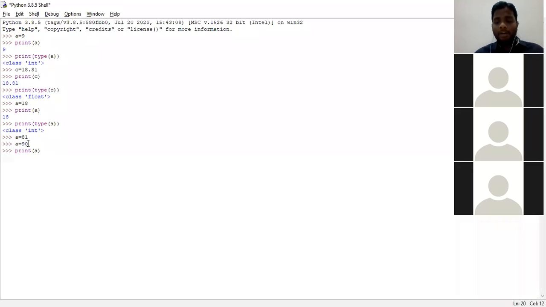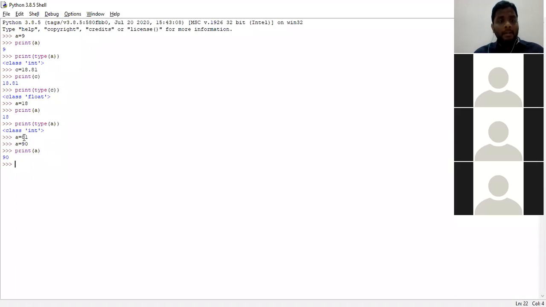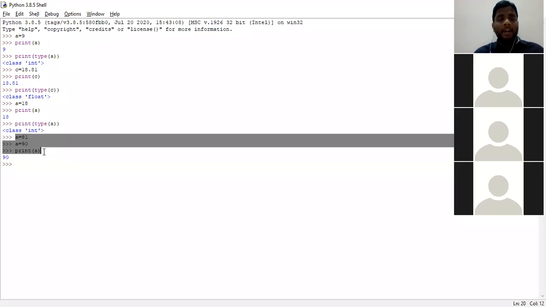We shall check out whether the output is 90 or not right now. Exactly, it will be 90. In no other programming language will the program accept the same variable with different values. Can you solve this program in C language by giving int A is equal to 81, int A is equal to 90 and print A? Definitely we will be receiving an error there.